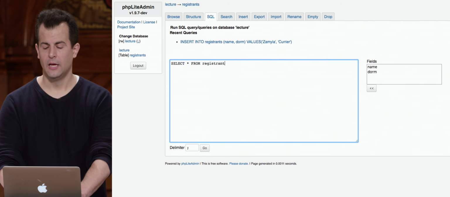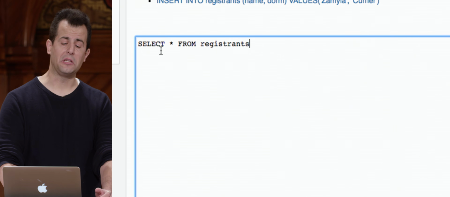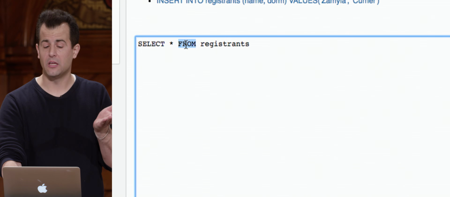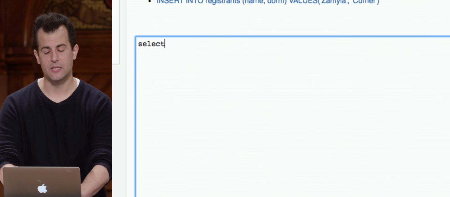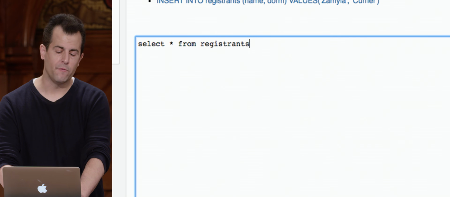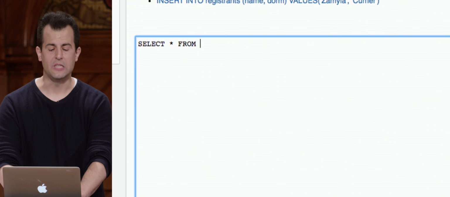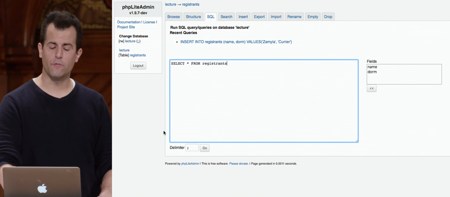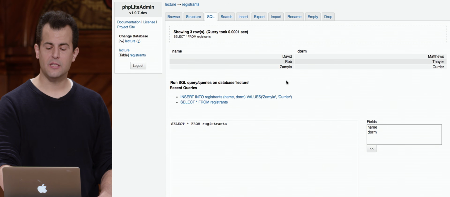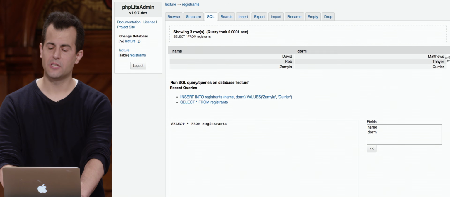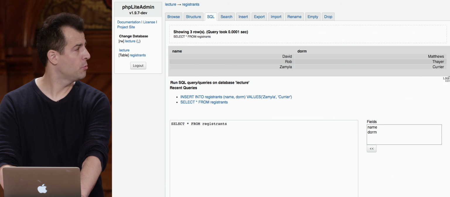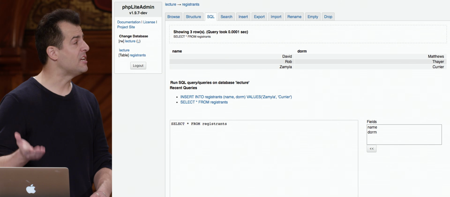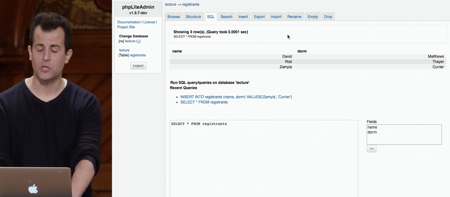from registrants. And now as an aside, stylistically, it's not strictly necessary to write select or from or all of the SQL keywords in all caps. It tends to make code, I think, a little more readable. But I could still just say select star from registrants. But I find it nice to distinguish what are built-in keywords from what are my field names and table names. So select star, star meaning everything. Let's click Go. And now what I see here is this web-based representation of 2 columns with 3 rows that have come back. We're going to start calling this a result set. A result set containing 3 rows have come back. And that's going to map to code pretty nicely.